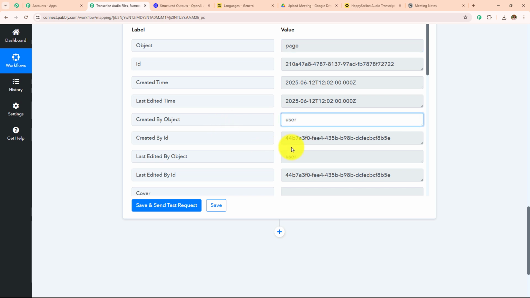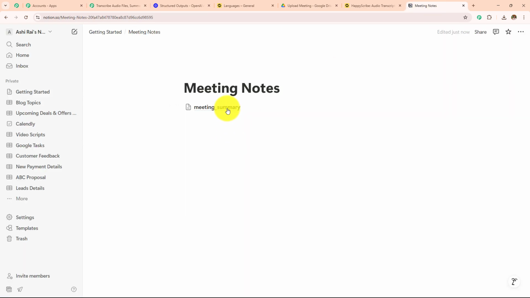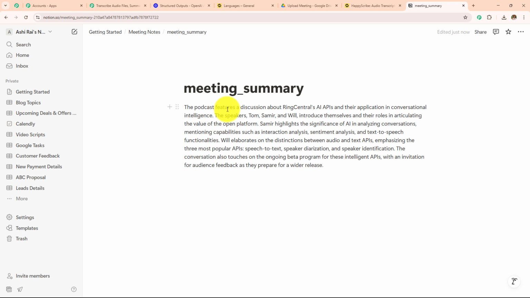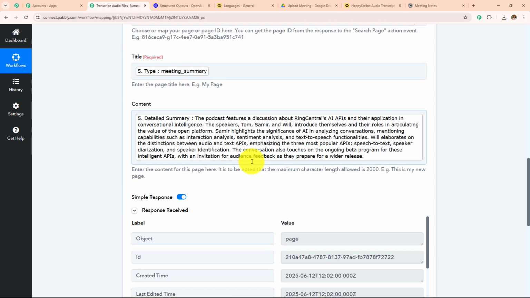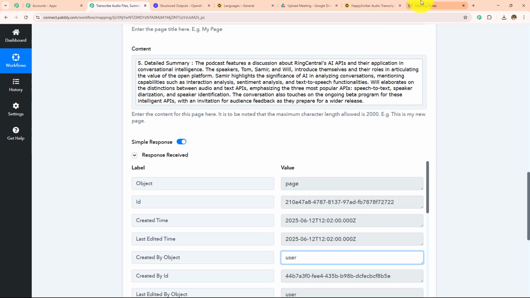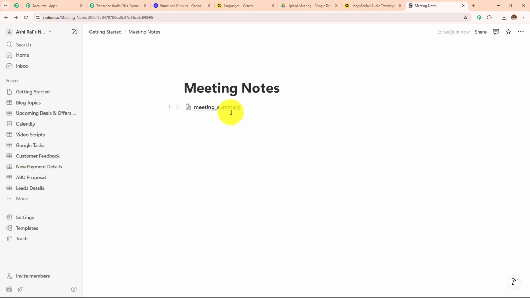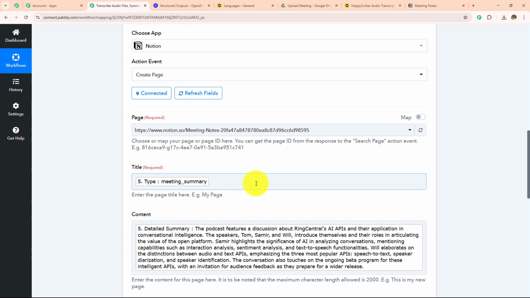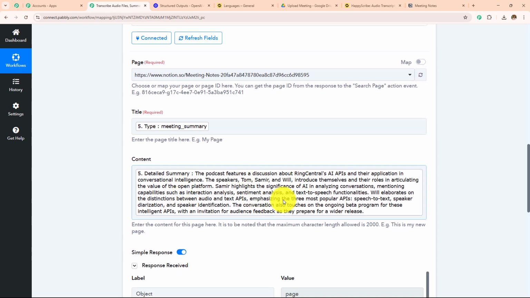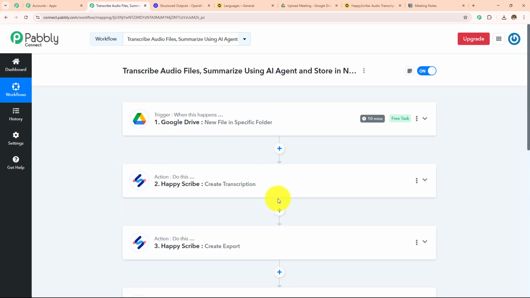This response is a positive one. I'm going to open my meeting notes and here is the meeting summary. And this is the same exact summary which we have generated with the help of OpenAI. Now all your summary of this podcast will be added to this particular page automatically. So you simply have to select the page and you have to enter the title and you have to enter the content. So this is how this automation workflow is going to run.